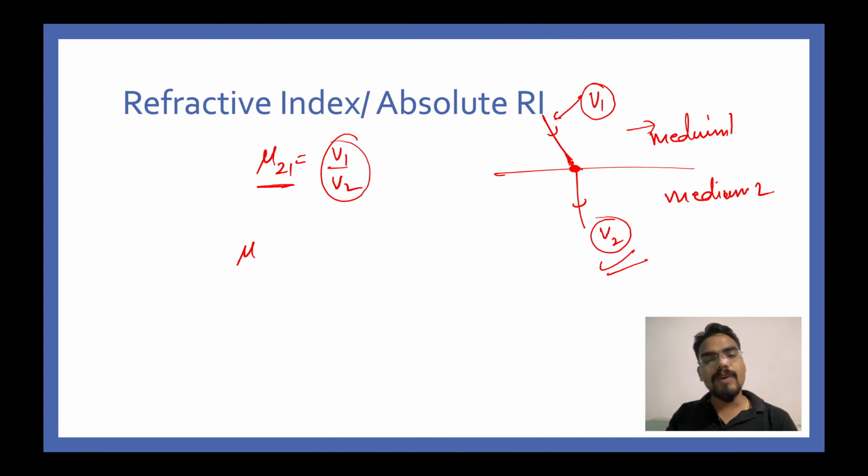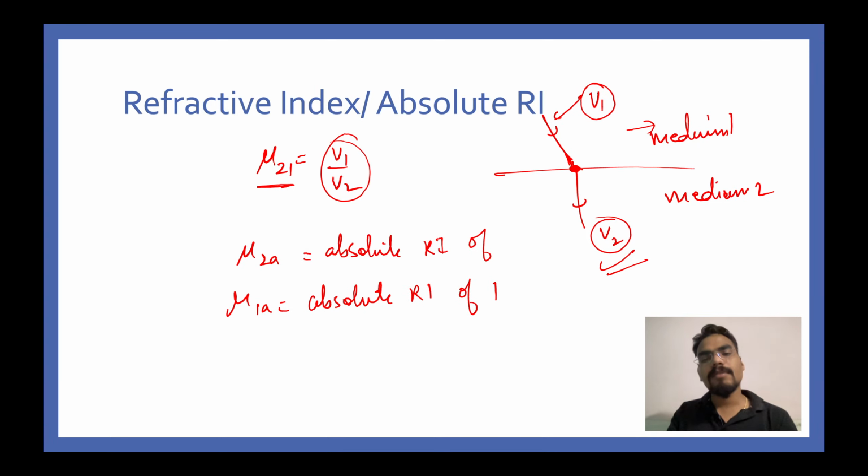Also mu2a, or let's say mu1a, is nothing but the absolute refractive index of medium 1, and this is equal to the absolute refractive index of medium 2.